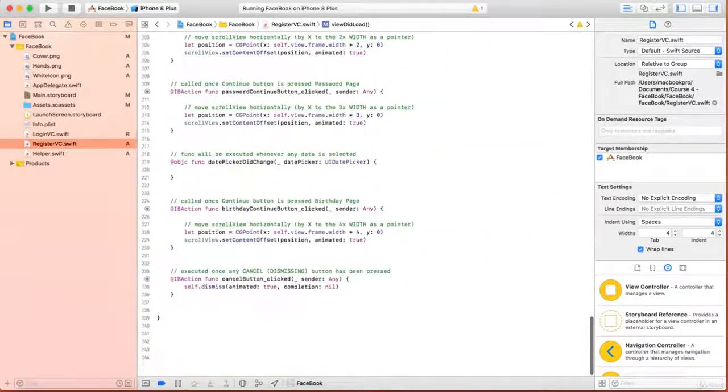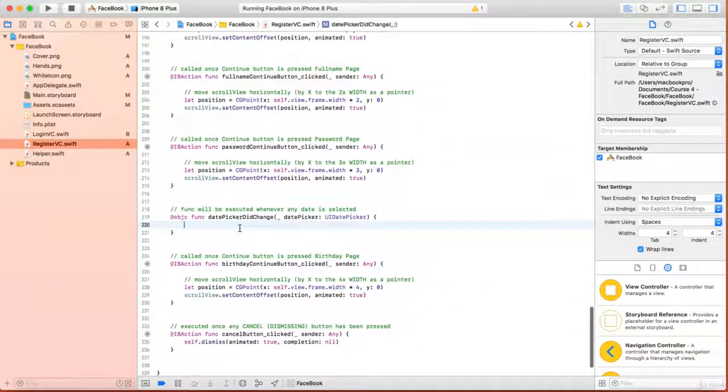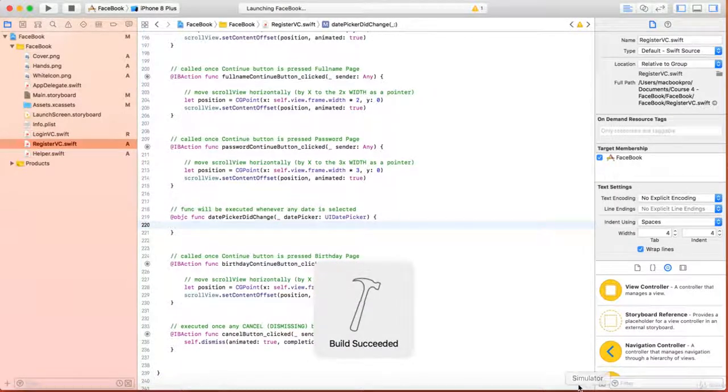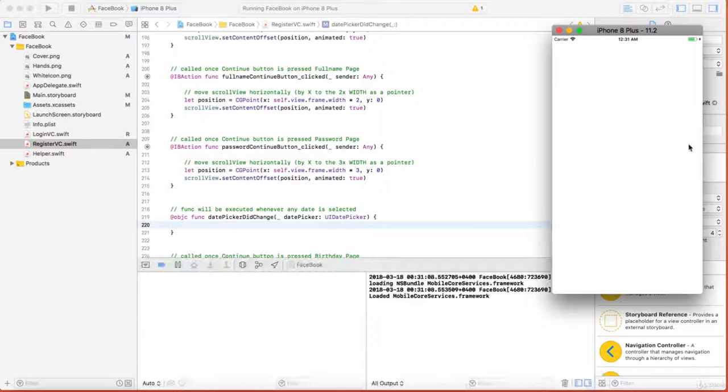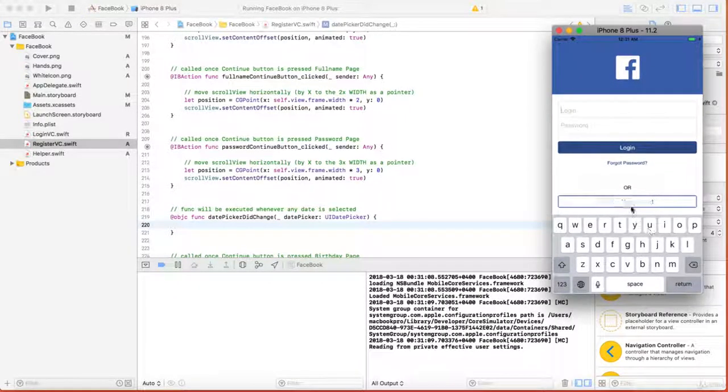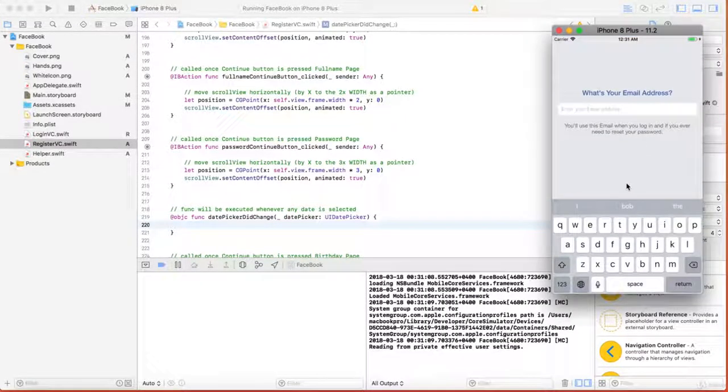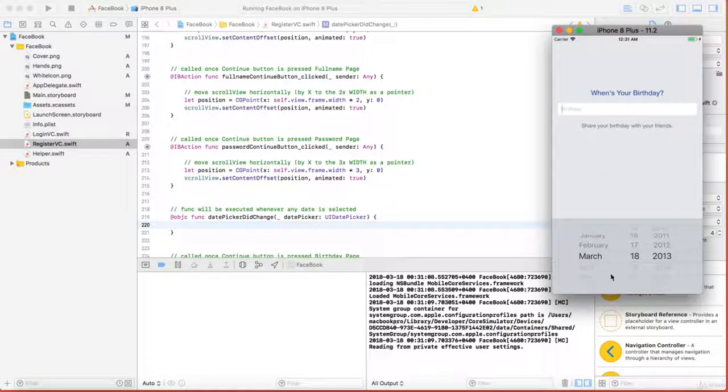So we are now coming back to our datePickerDidChange. How can we test that? Whenever we now tap on the birthday text field, it will show us a date picker. So let's write Michael at gmail.com or whatsoever, Michael or Mitchell John, password 123456. Here we go. So we see that now we have a date picker here.